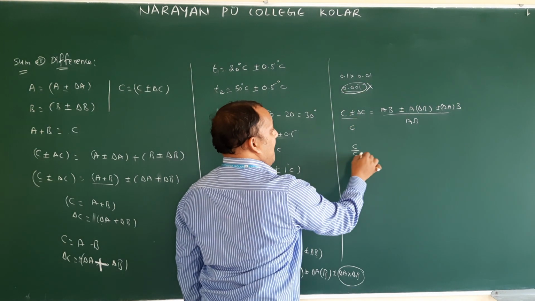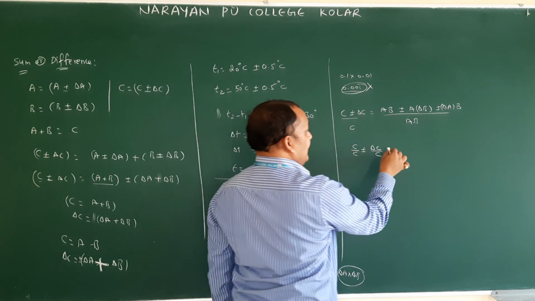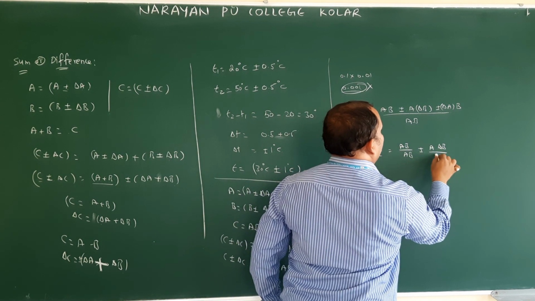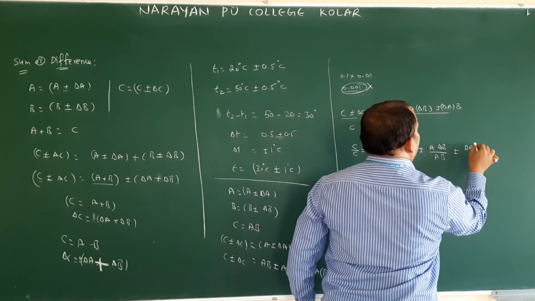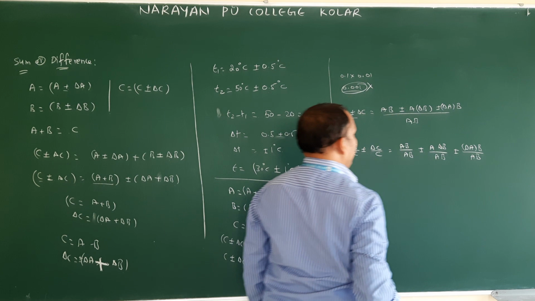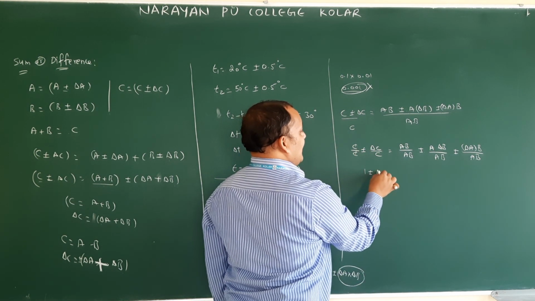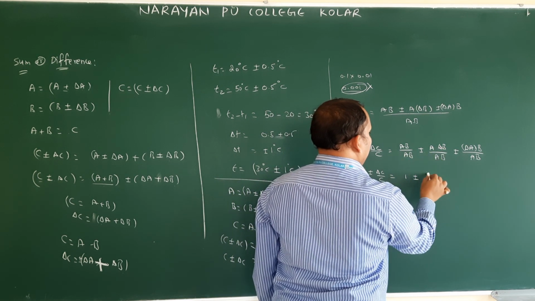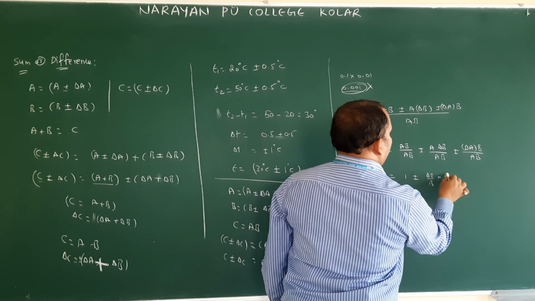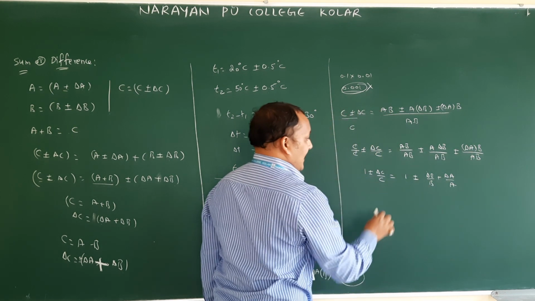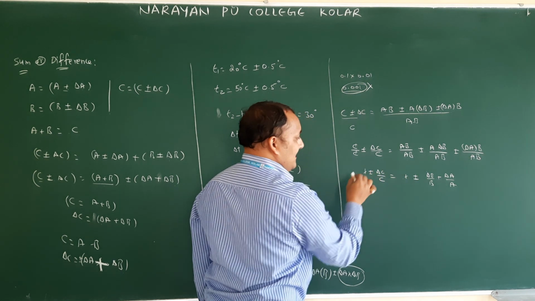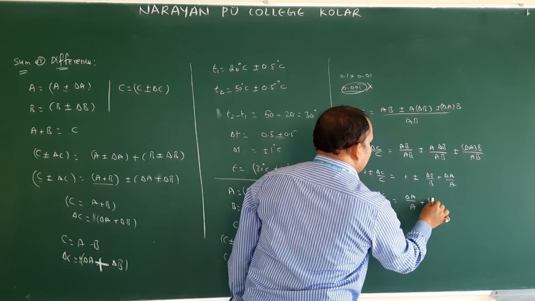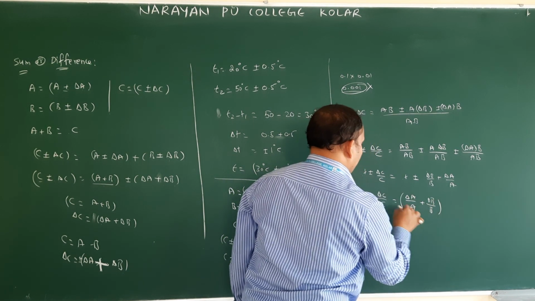C by C plus or minus delta C by C is equal to AB by AB plus or minus A into delta B by AB plus or minus delta A into B by AB. So C will be cancelled. 1 plus or minus delta C by C is equal to AB by AB, plus or minus: A will be cancelled, delta B by B, plus delta A by A. B will be cancelled. Again 1 and 1 will be cancelled, 1 minus 1 becomes 0. Now delta C by C is equal to delta A by A plus delta B by B.